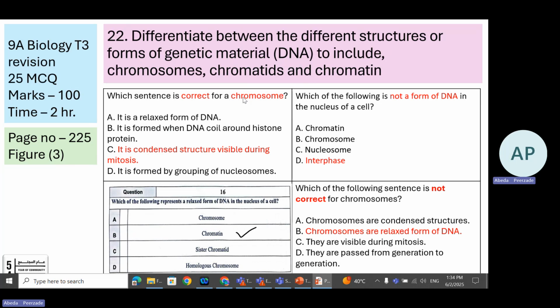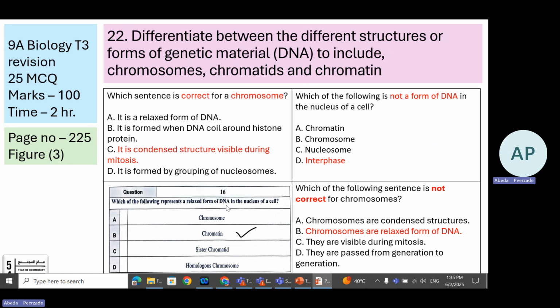Correct about chromosome: it's a condensed form or structure visible during mitosis. Which phase do you remember? After interphase, prophase. So in prophase, we can clearly see the chromosome.